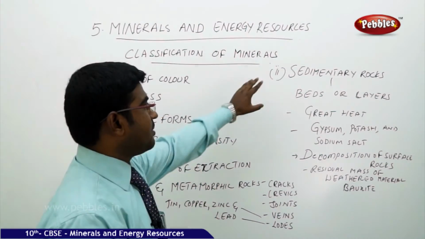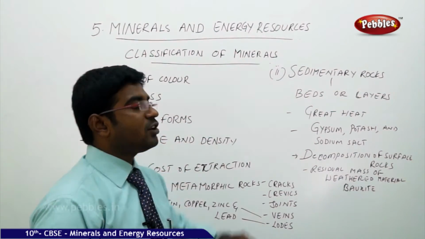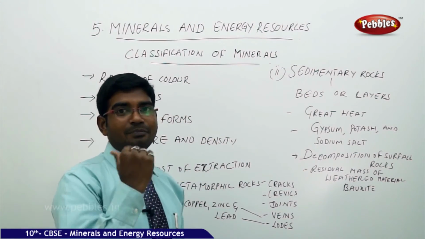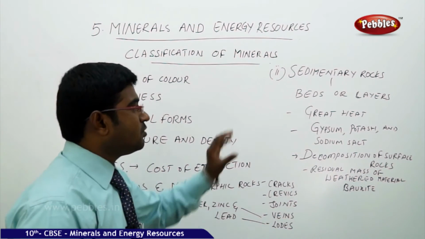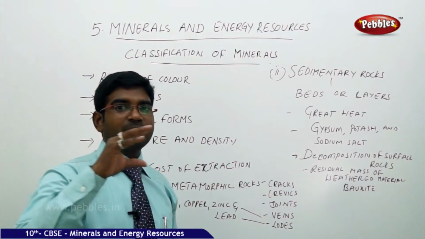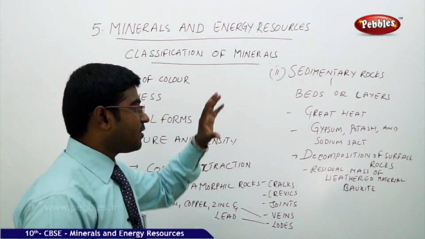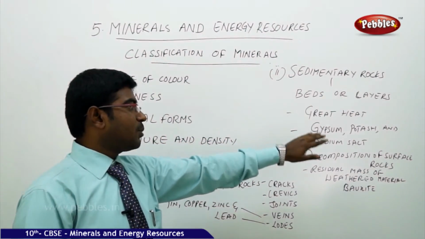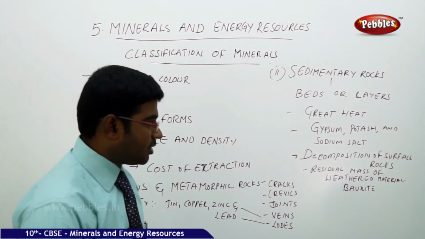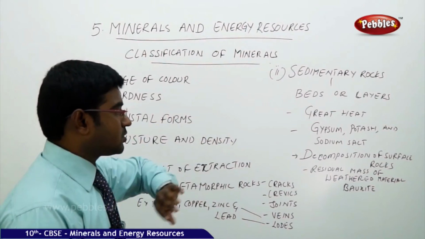And also coming to the next category, the sedimentary rocks. Under the beds of the sedimentary rocks, or the layers present under the sedimentary rocks, you have great heat being present. That is the reason why various kinds of minerals are found here, that is gypsum, potash and sodium salt are available under these sedimentary rocks.